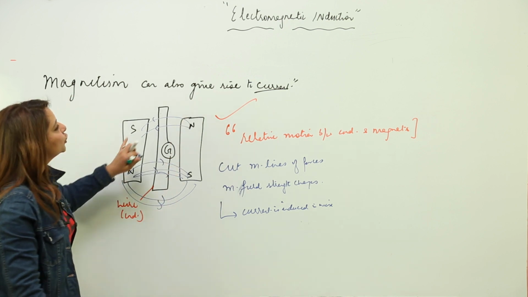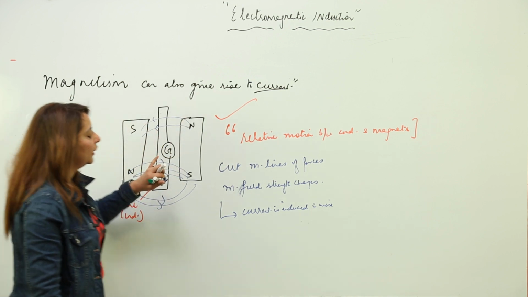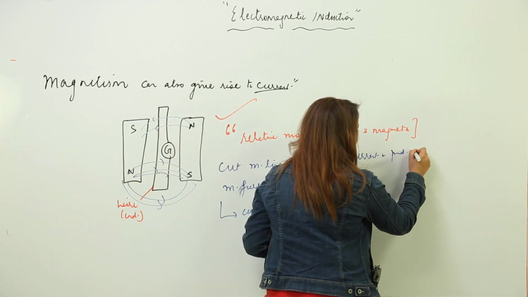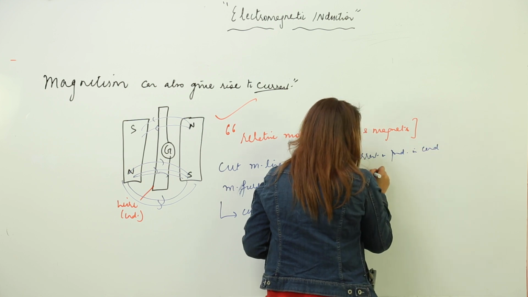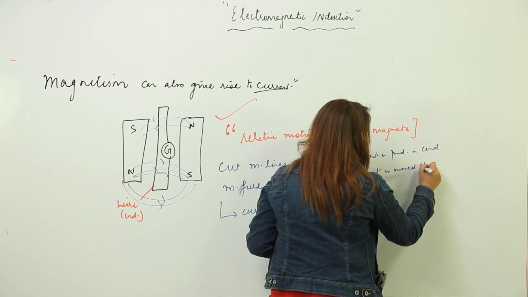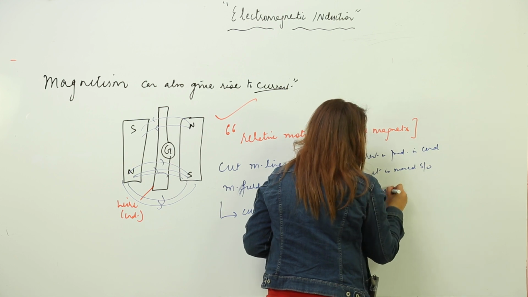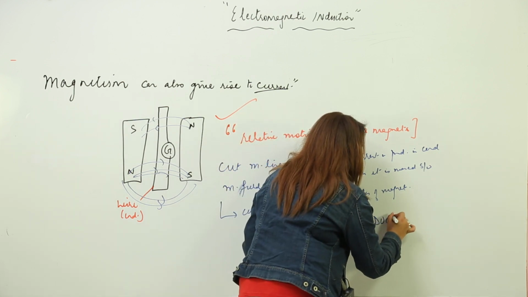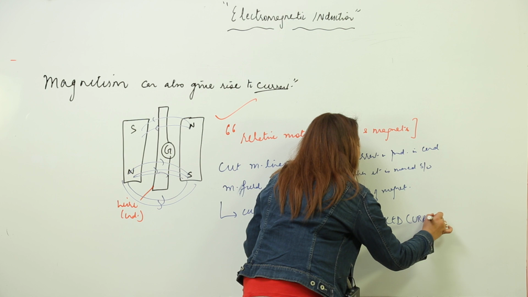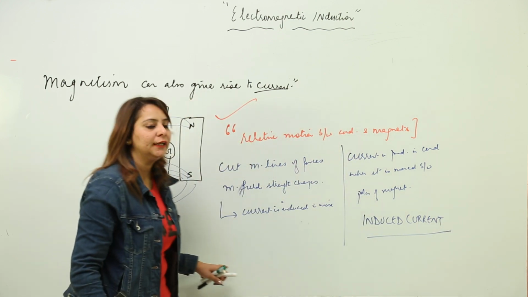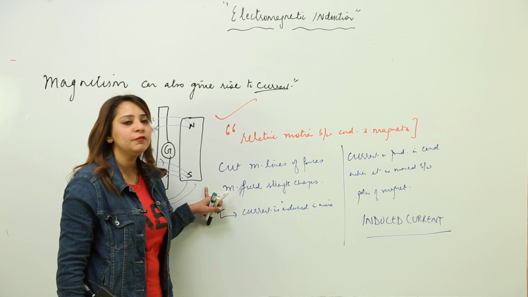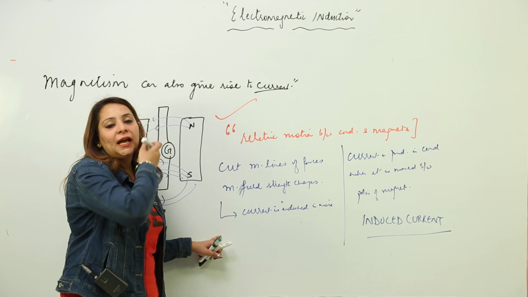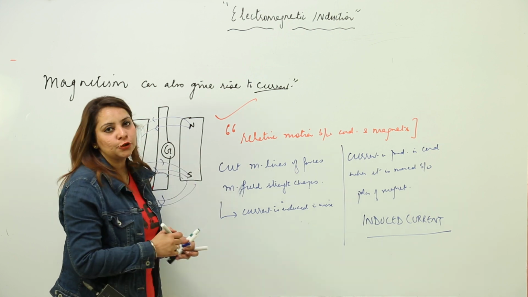Electromagnetic induction is a phenomenon in which current is produced in a conductor when it is moved between the poles of a magnet, and the current which is produced is called induced current. The reason is that when there is a relative motion, magnetic lines are cut, due to which the strength changes and current is induced.